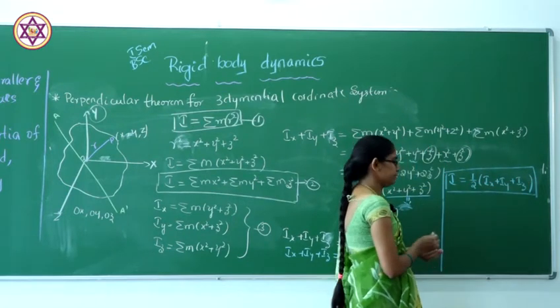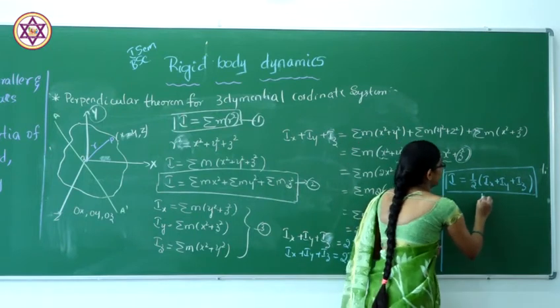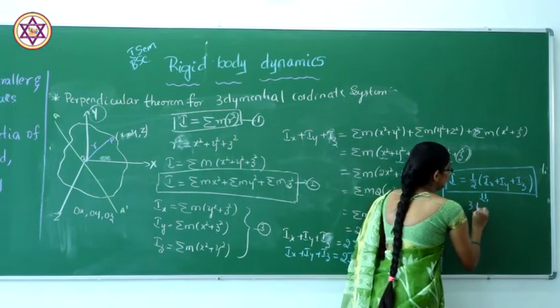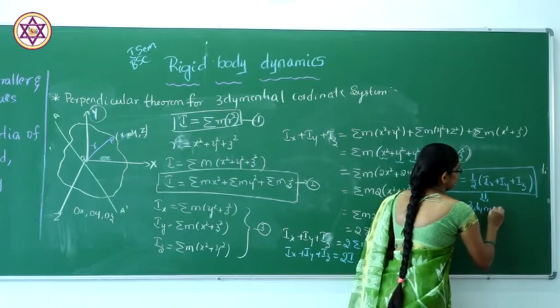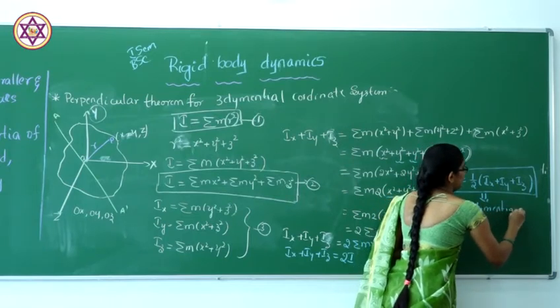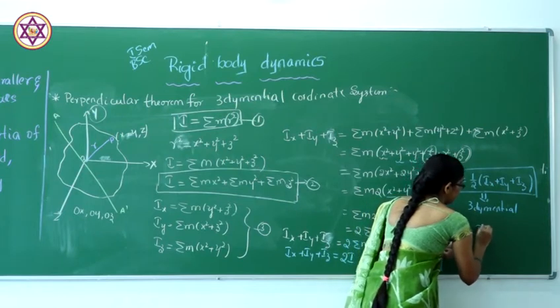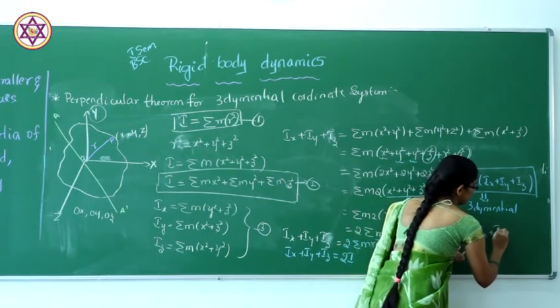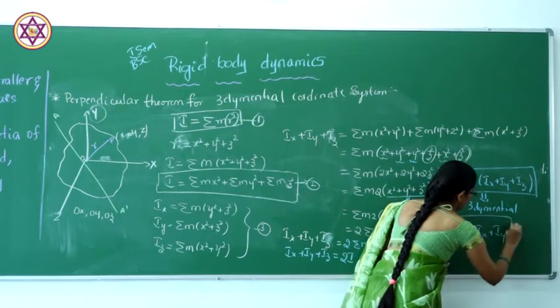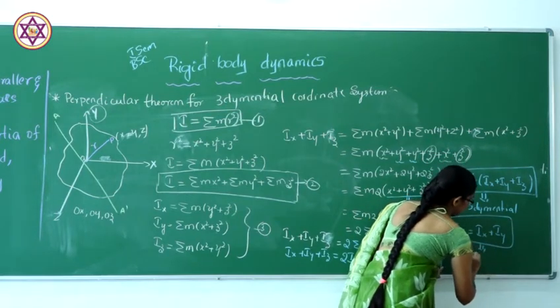These two theorems, the first will be for 3-dimensional, and for 2-dimensional Iz will be equal to Ix plus Iy for a plane.